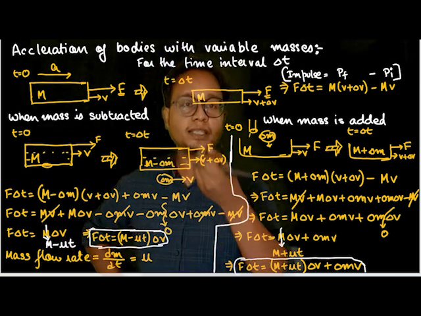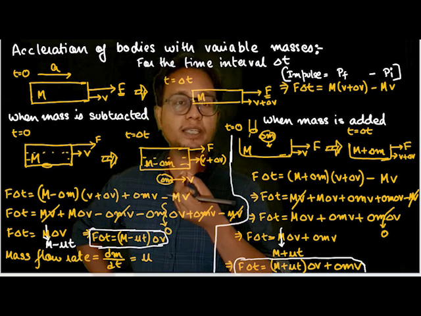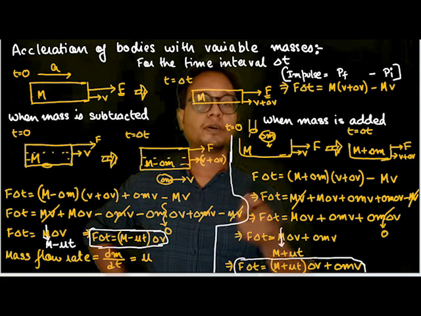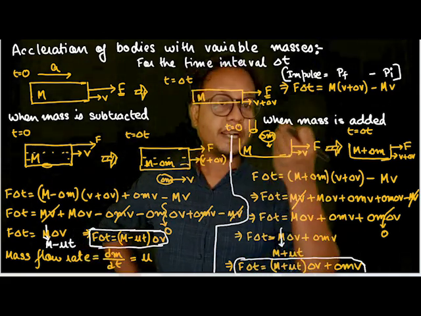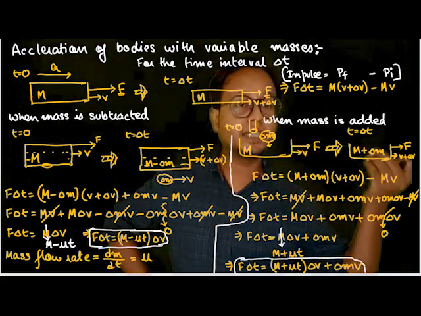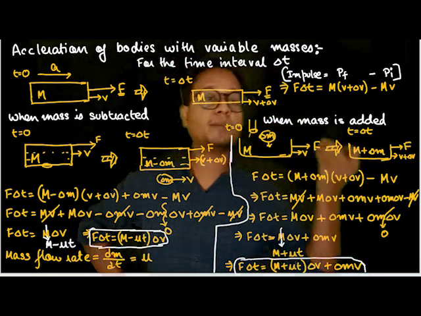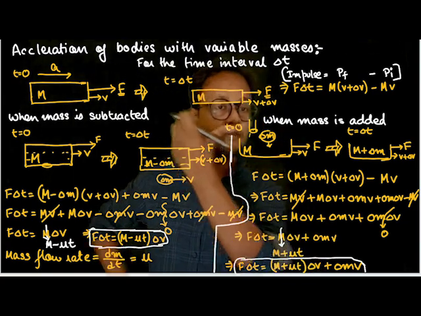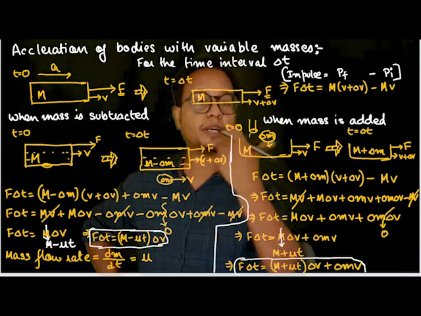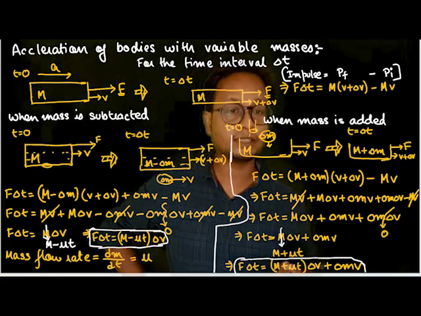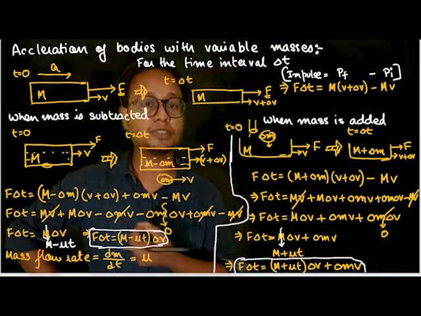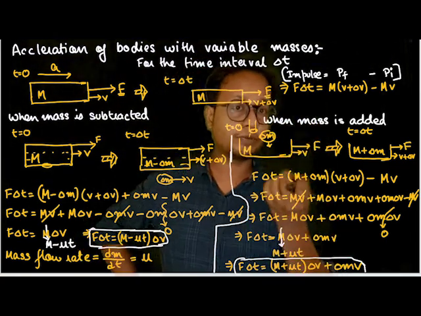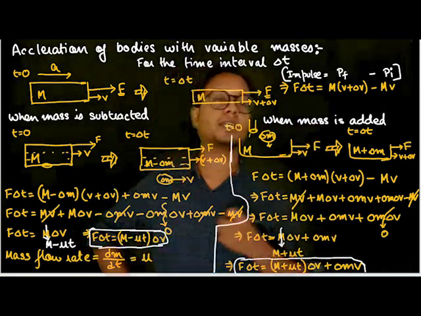Whereas here, the entire impulse was used to increase the velocity of delta m from 0 to v plus delta v. Initially this particle's horizontal velocity was 0. That's why this disparity comes out. If delta m had been moving with velocity v before being added to the container, we would have the same kind of equation.